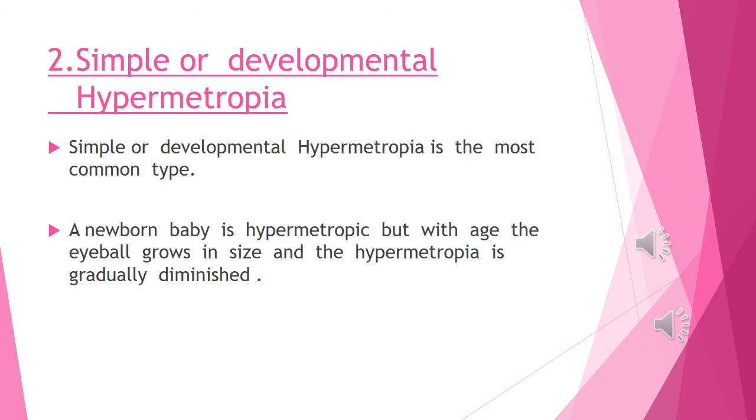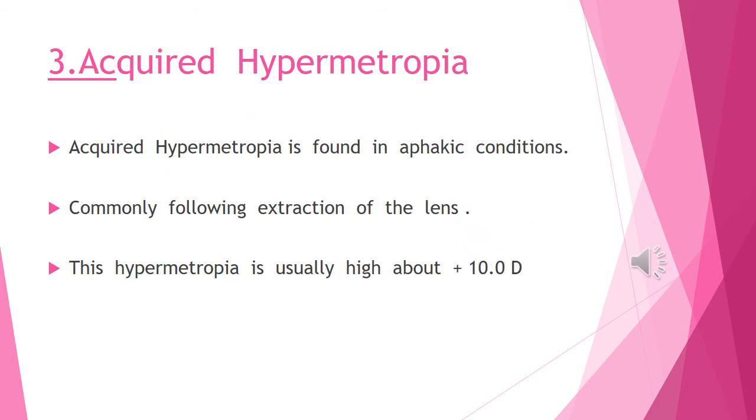Second, simple or developmental hypermetropia. Point 1, simple or developmental hypermetropia is the most common type. A newborn baby is hypermetropic, but with age the eyeball grows in size and the hypermetropia gradually diminishes.